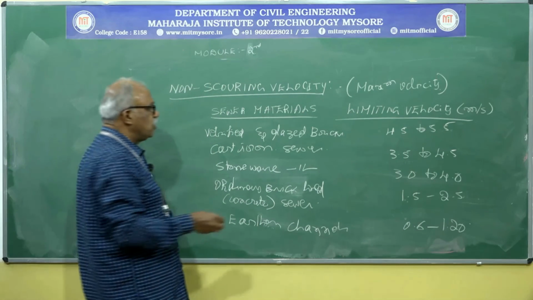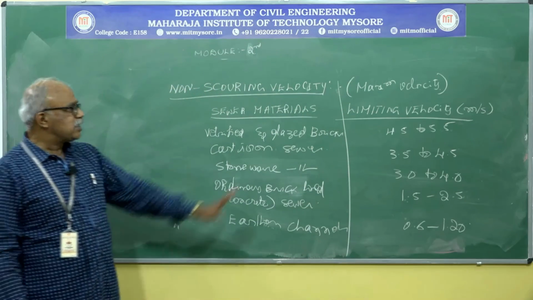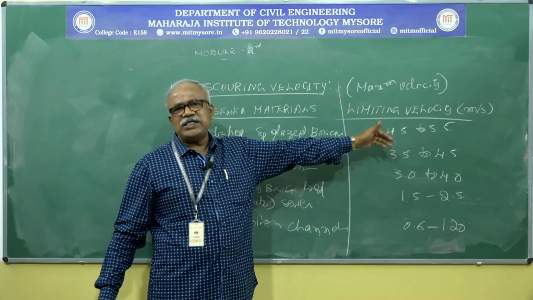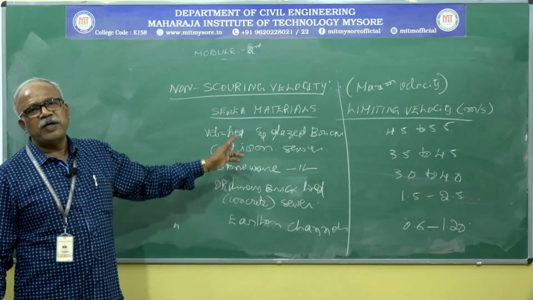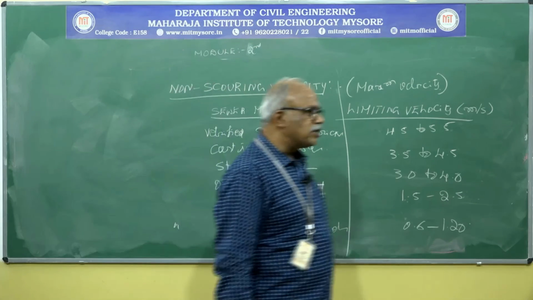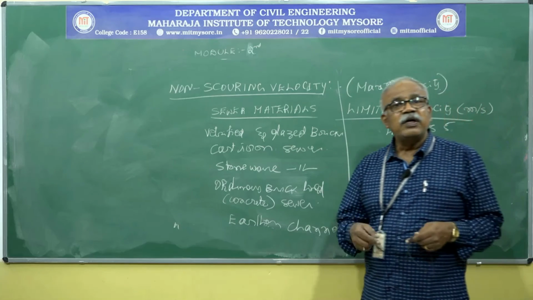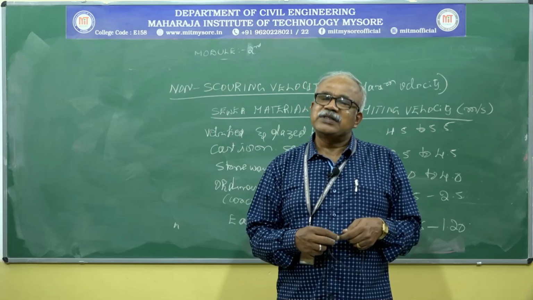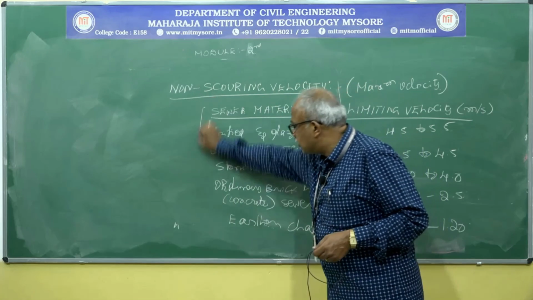These are all the values according to the standard. If the velocity exceeds this limiting velocity according to the materials or pipes used, there will be chances of abrasion, chances of corrosion, chances of obstructing the flow, and chances of reducing the lifespan of the materials.